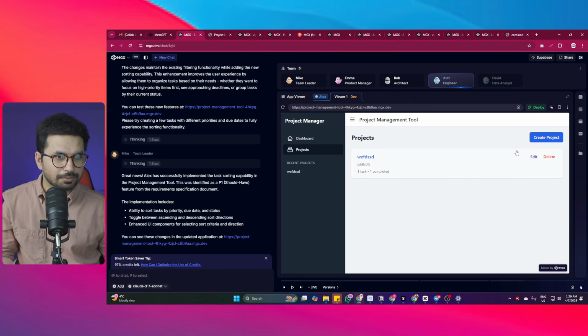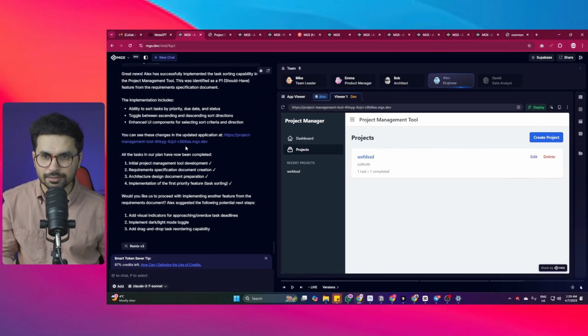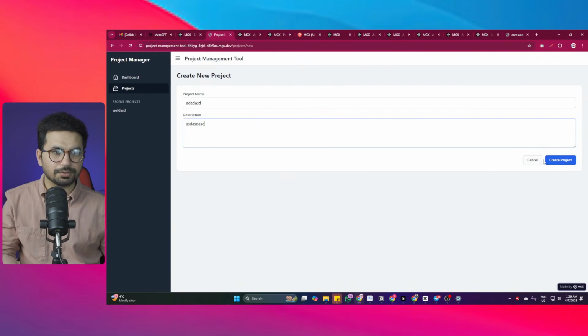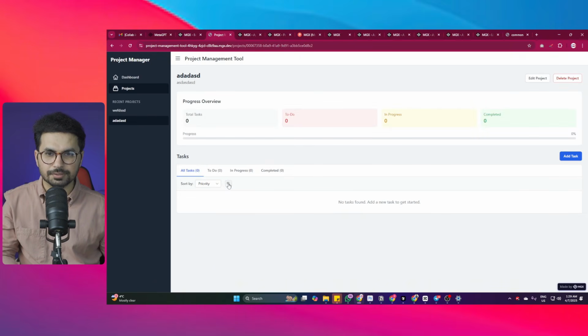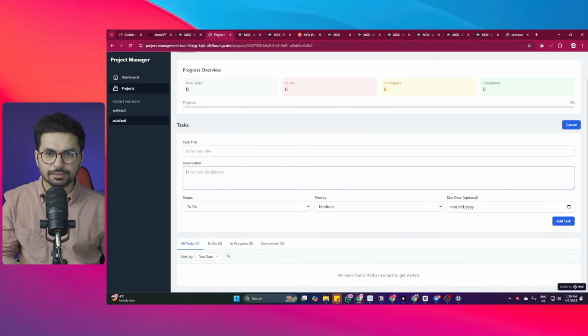So these are the projects. Let's create a project and see how this sorting capability is working. I can simply open it here. Let's create a new project. Okay, here it is. The sorting functionality is here, priority, and then perfect. Cool. So I can sort any of the tasks in here.